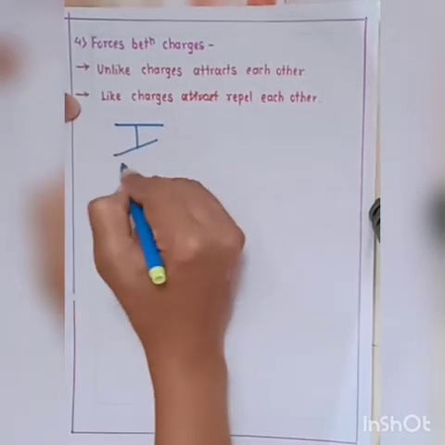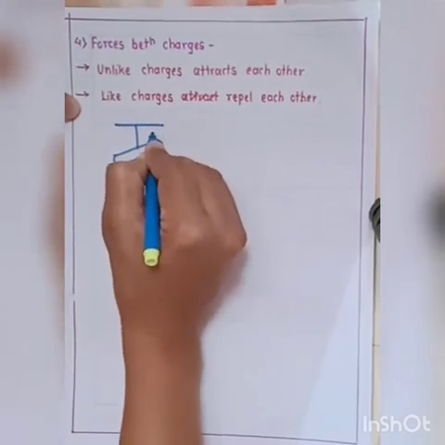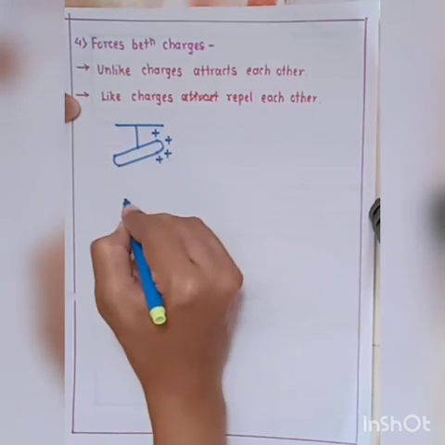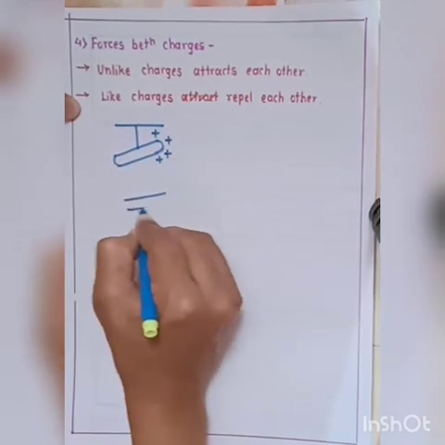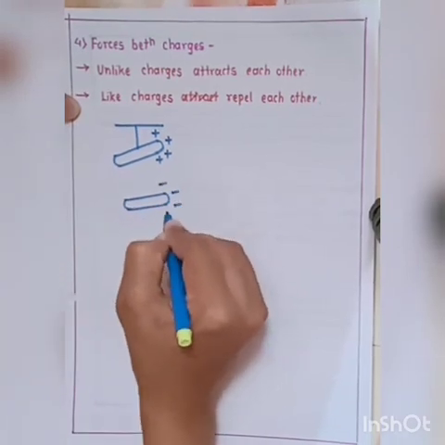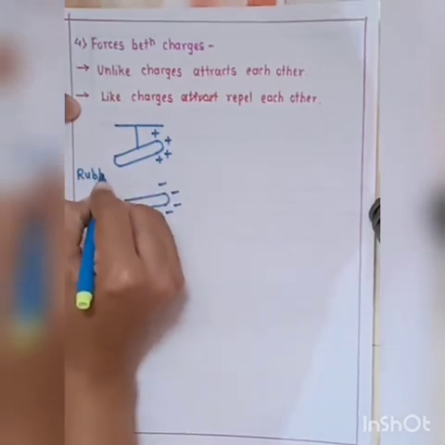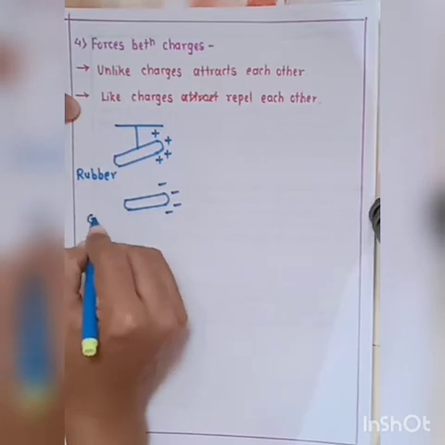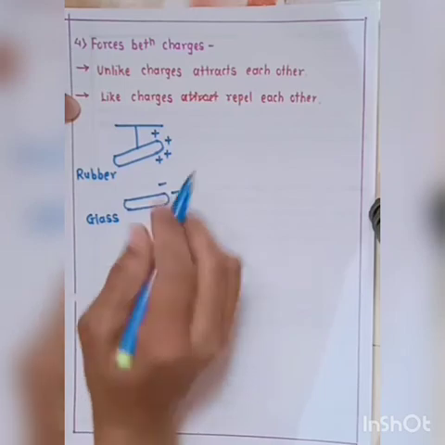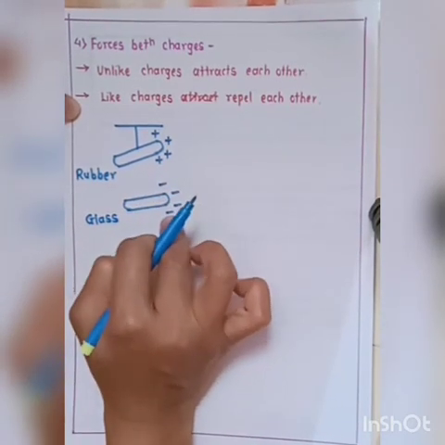Suppose this is the rubber rod, and on the rubber rod there are positive charges. The second rod is a glass rod, and on the glass rod there is a negative charge. The charges distributed on the rubber rod are positive, and the charges distributed on the glass rod are negative.